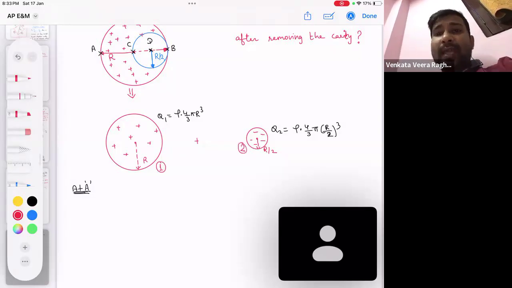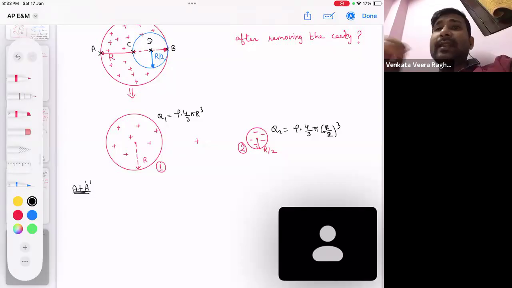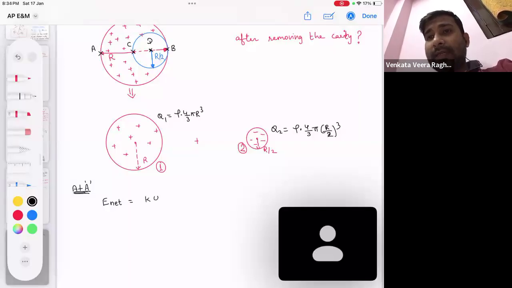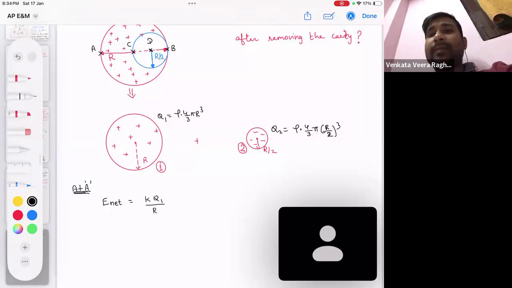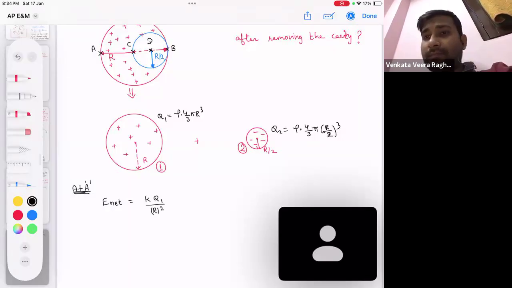If I'm calculating due to the bigger sphere, is that a surface point? What is the field at the surface of a sphere? Is that equal to K Q1 by R square? Please tell me.